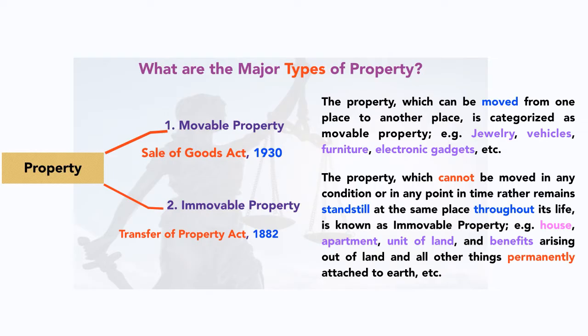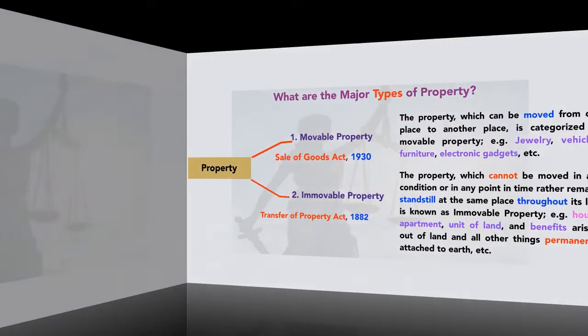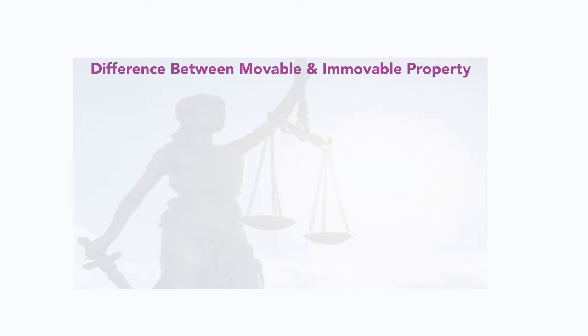So we are discussing only the Transfer of Property Act, meaning immovable property, not movable property. Whatever we are discussing here, we are discussing by keeping in mind immovable property. So let's check out what is the difference between movable property and immovable property.